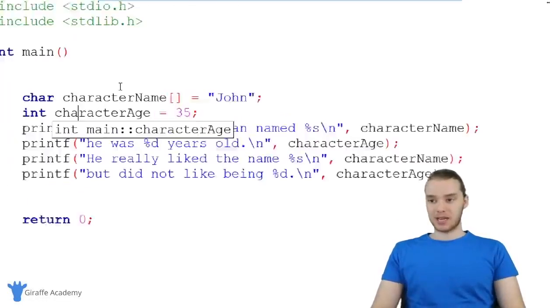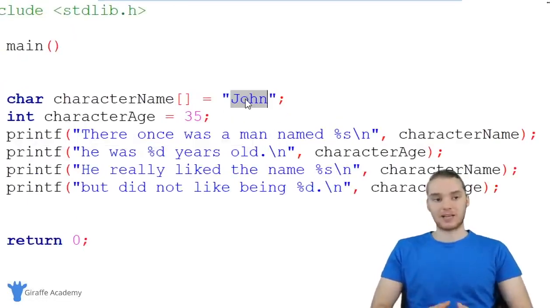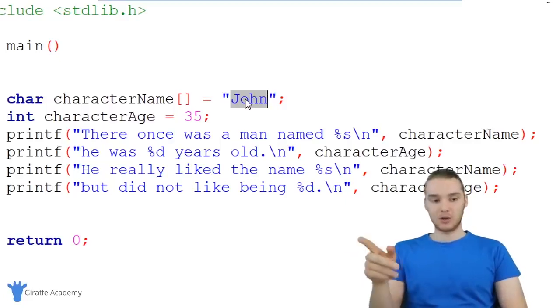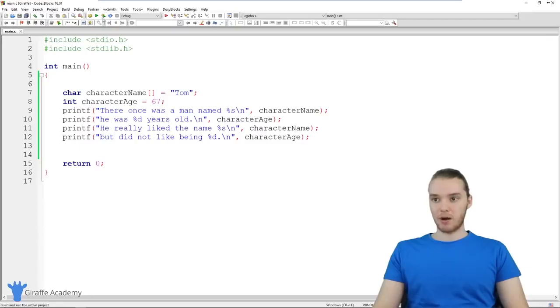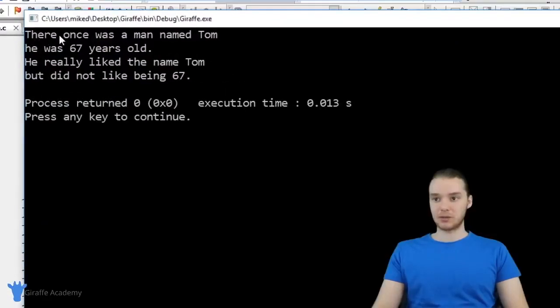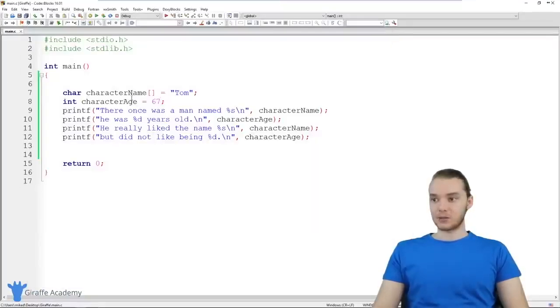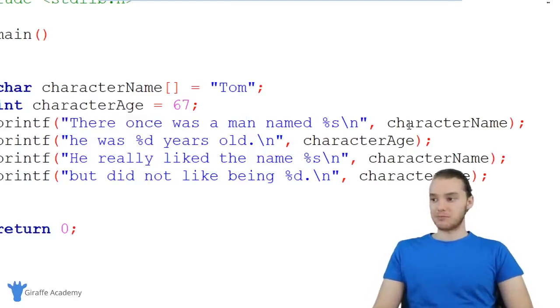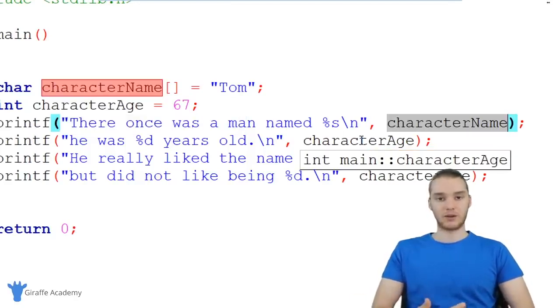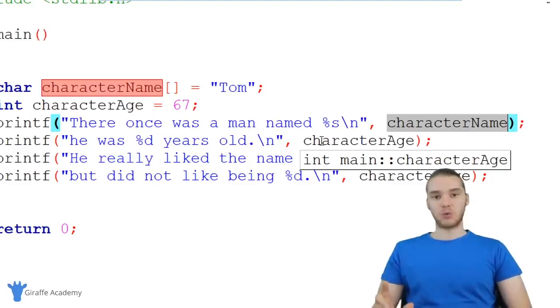And what's cool about variables is I could come up here and let's say I wanted to modify the character's age. All I would have to do is modify it in this one spot. So we could change the character's name to like Tom, and we could also change their age to like 67. And now when I run my program, all of that's going to get updated in the story. So now it's using the name Tom and the age of 67. In our case, we only mentioned the character's name and the character's age a couple times, but you can imagine if I was mentioning this variable like 10 or 20 or 30 times, having to change it in each one of those individual spots would be extremely difficult.